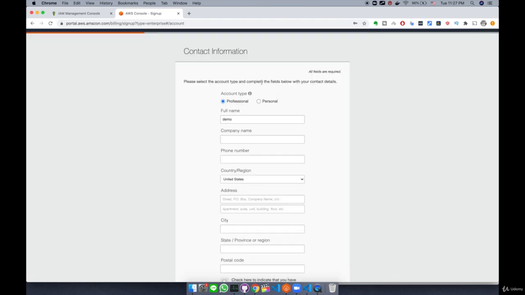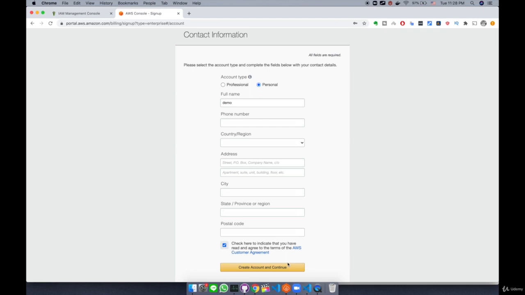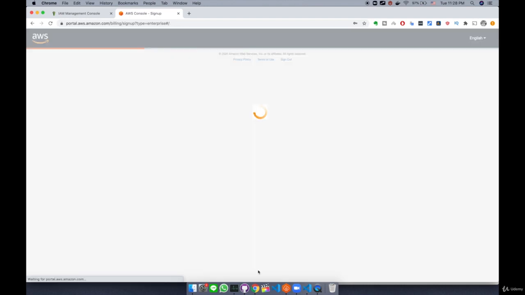Here, you are asked to punch in your contact information. I'm going to select personal for this account type. Full name, phone number, country and region, address, city, state, postal code. These are required to create an account. After typing in your contact information, you're going to click the create account and continue button here. After clicking the button, I see that a reloading icon is showing on the web page.